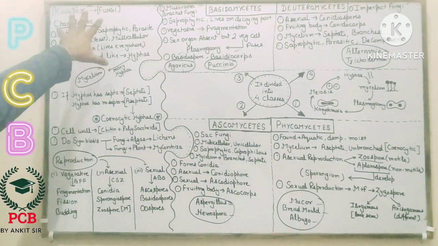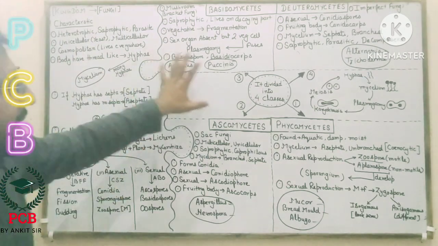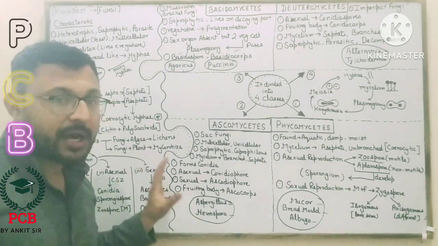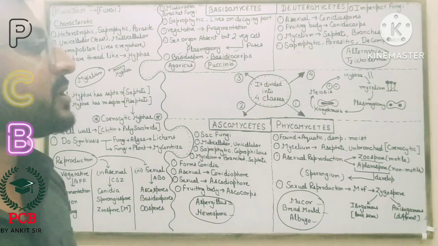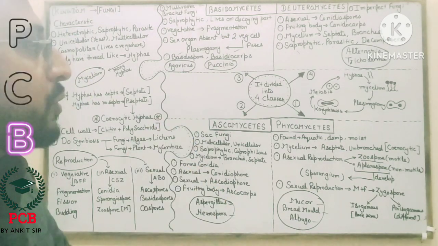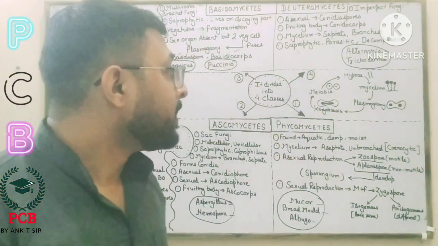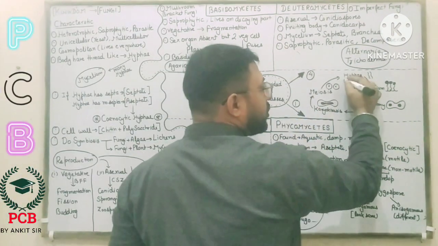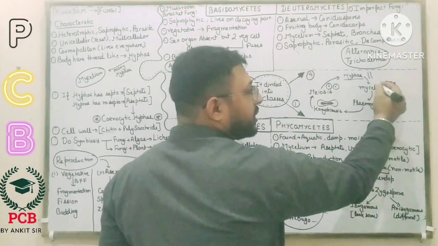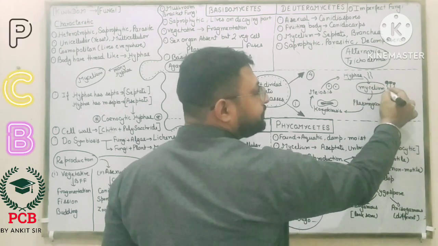So these are the characters and these are the four types, and after this the kingdom fungi is finished. Before that, I will show you the life cycle. It consists of hyphae, as you already know. When a network is formed, it is called a mycelium.